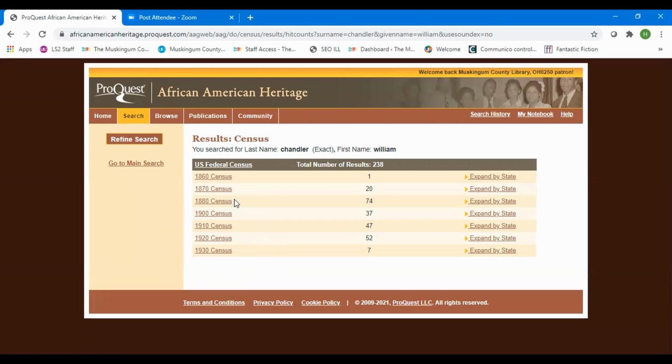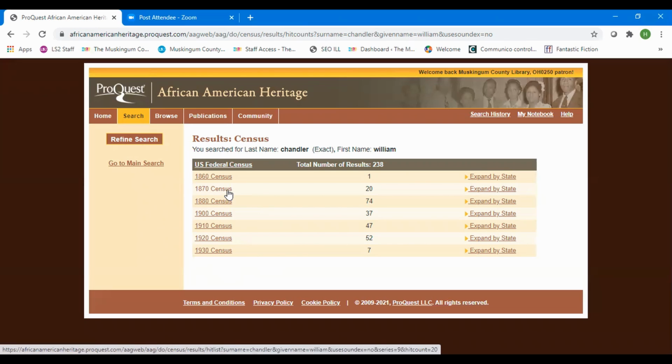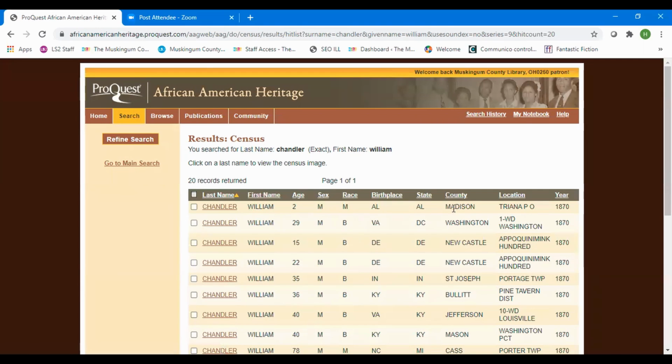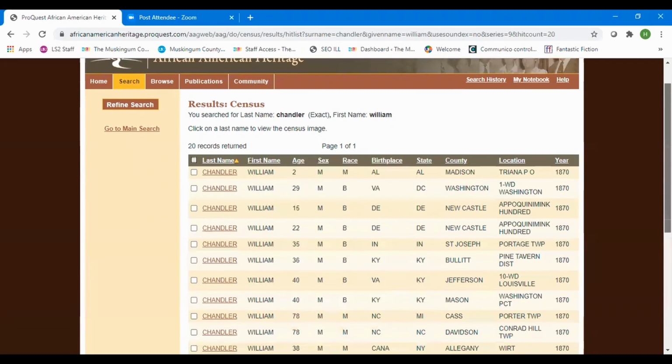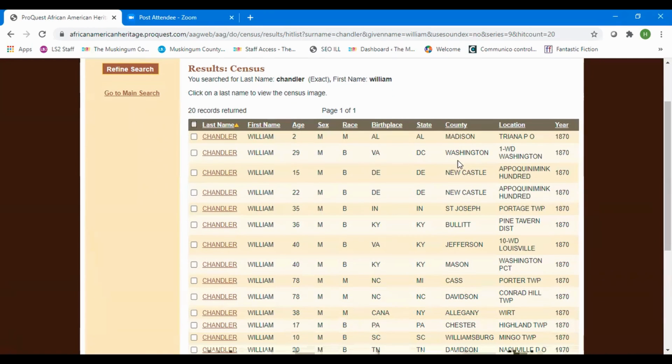So let's look at the 1870 census. There's 20 records there, a lot to work off of. Let's take a look. One of the first ones we pull up is in Washington, D.C., and it's a William Chandler, who's only 29 years of age, and he has a birthplace of Virginia. That will become important later when we do the search at the end that I told you about, searching references and resources. So let's go ahead and click on William and see if we can find him.